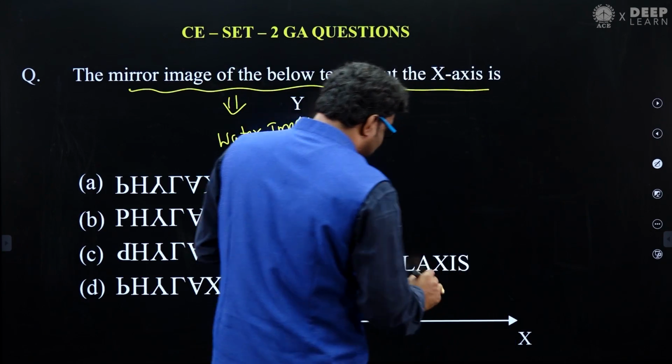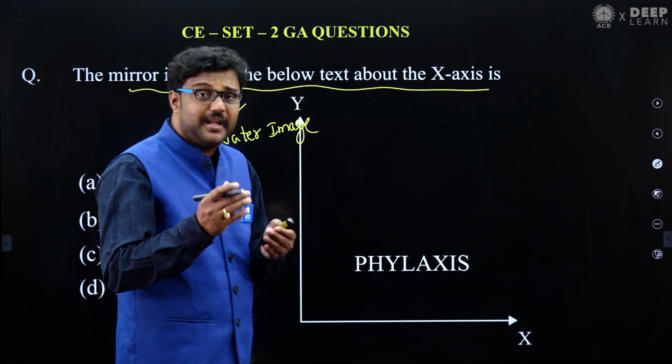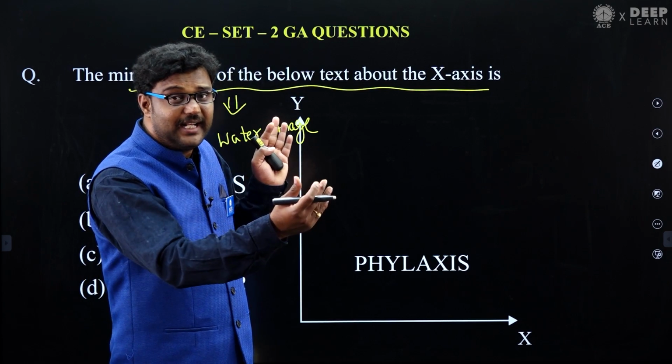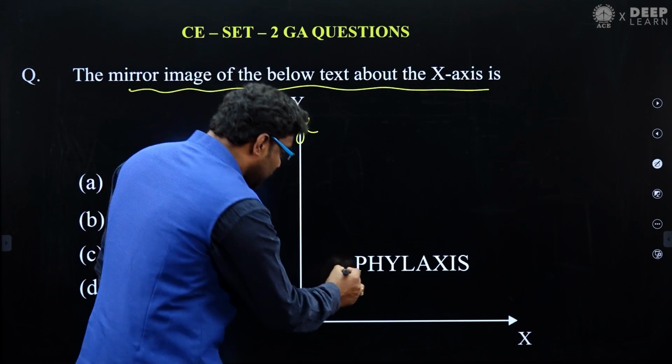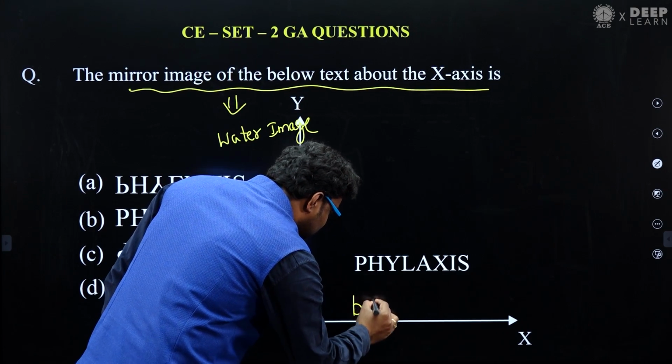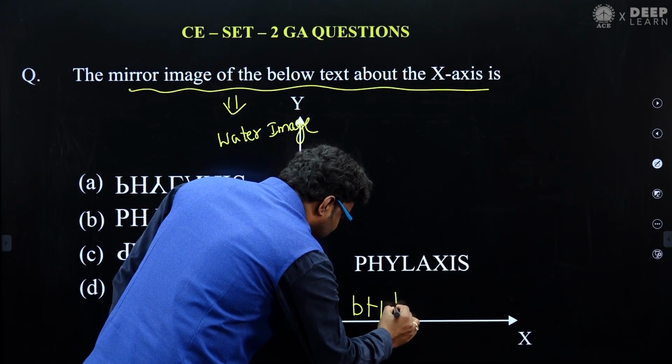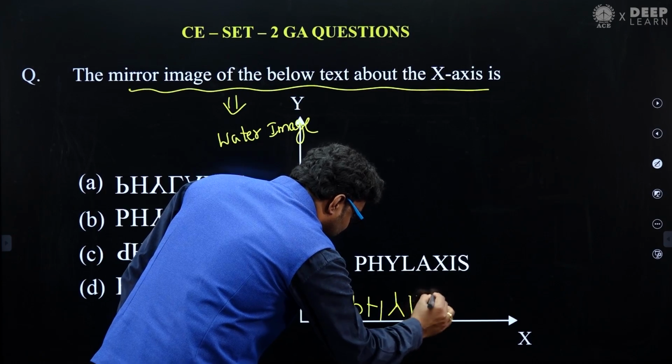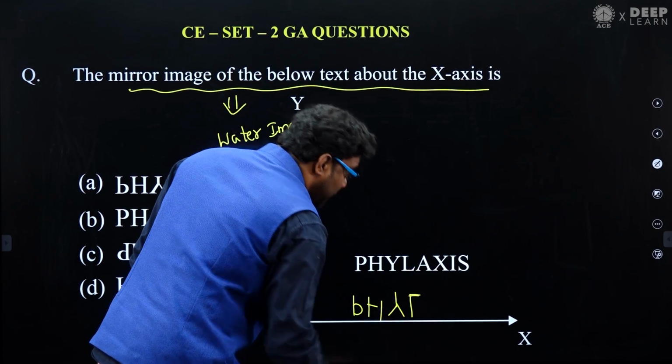You just see it now. For this one, if you apply mirror image, what is the mirror image concept? Your left and right are the same, but top will become bottom. So this will be like this. H will be H only. Y will be like this. L will be like this, because this right side will be on the right side.